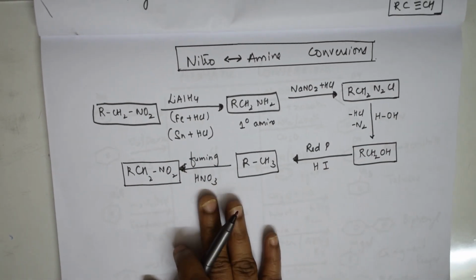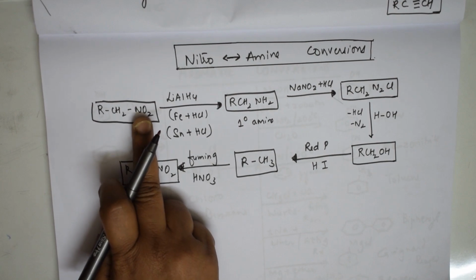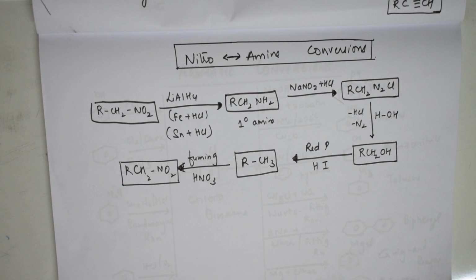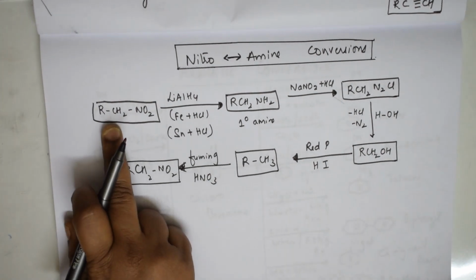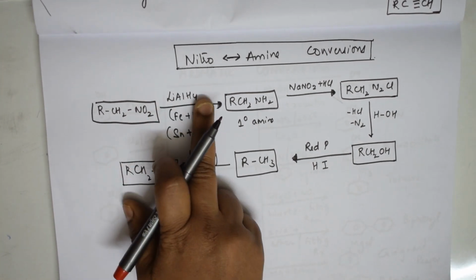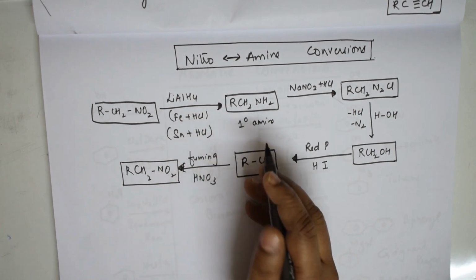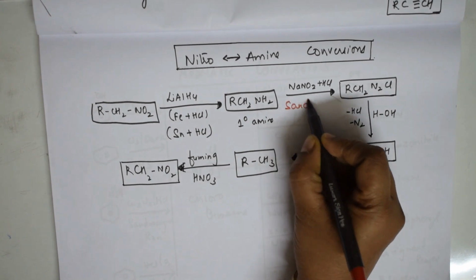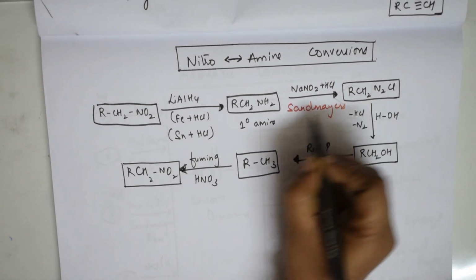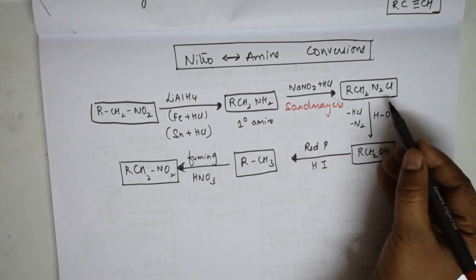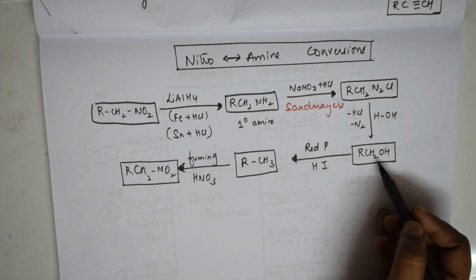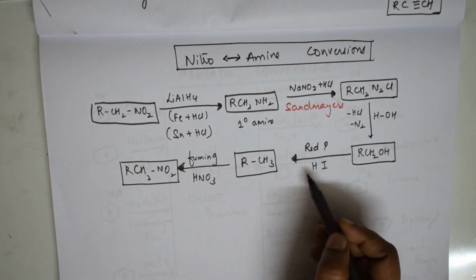Interesting. Aldehyde. Okay. Further, nitro. Suppose they ask you to convert nitro to amine, this is quite common in CBSE grade 12. So nitro to amine, I can use lithium aluminum hydride as a reducing agent to get amine. Further, if I do Sandmeyer's reaction, this is nothing but your Sandmeyer's reaction. In Sandmeyer's, primary amine is converted to BDC. Further, if I do the hydrolysis, it gets converted to alcohol.